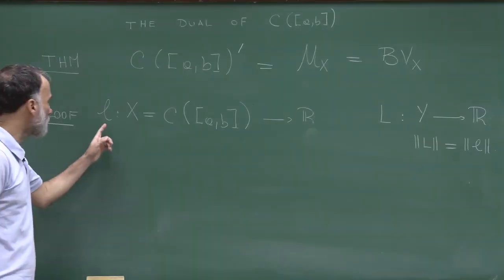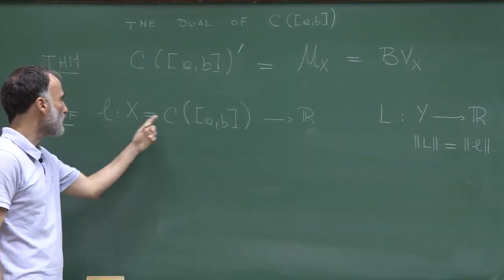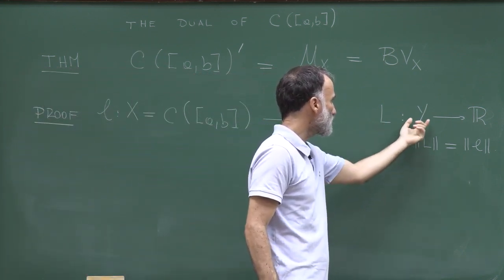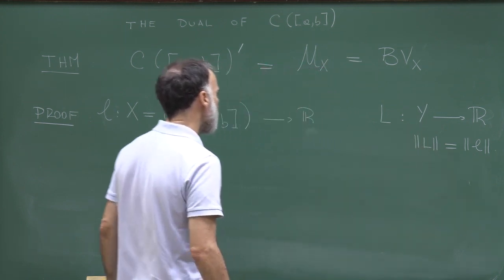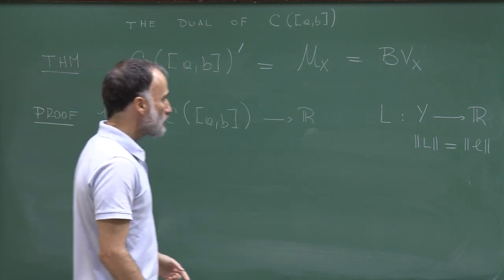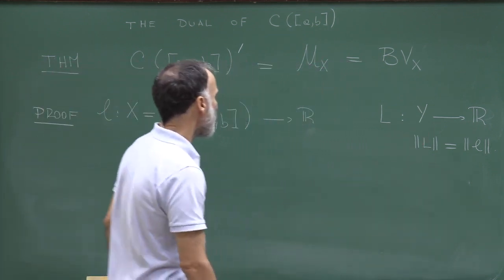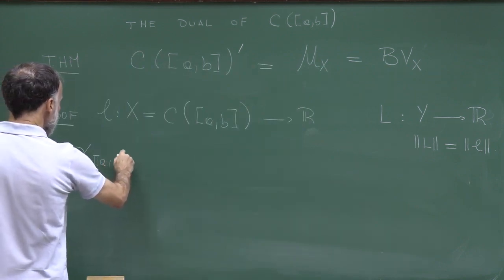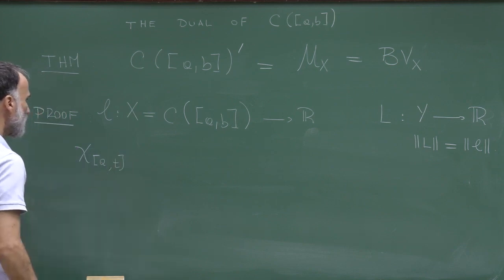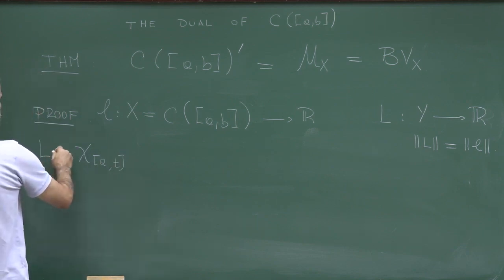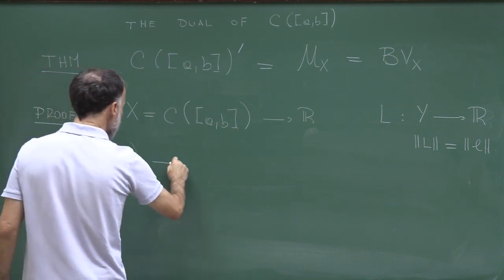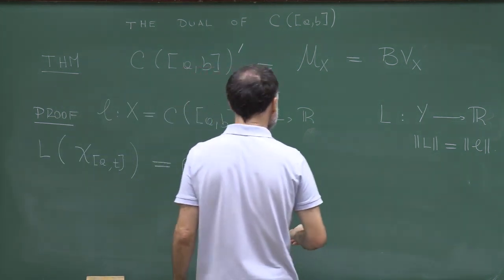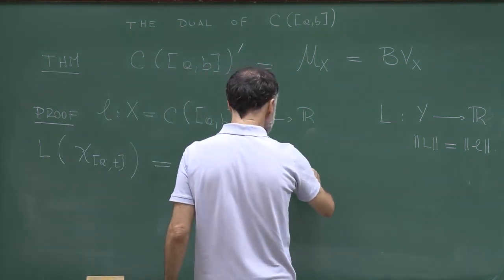So I just recall what we did. We started from a bounded linear functional defined on X, the space of continuous functions, and we used Hahn-Banach to extend it to Y, the space of bounded functions, in such a way that the norms are equal. Now it's very nice because the indicator functions belong to Y. So remember that chi_t is the indicator function of the interval [a,t]. This is a bounded function, so I can apply L to this function, and I can define in this way rho(t). So now rho is a function from the interval AB